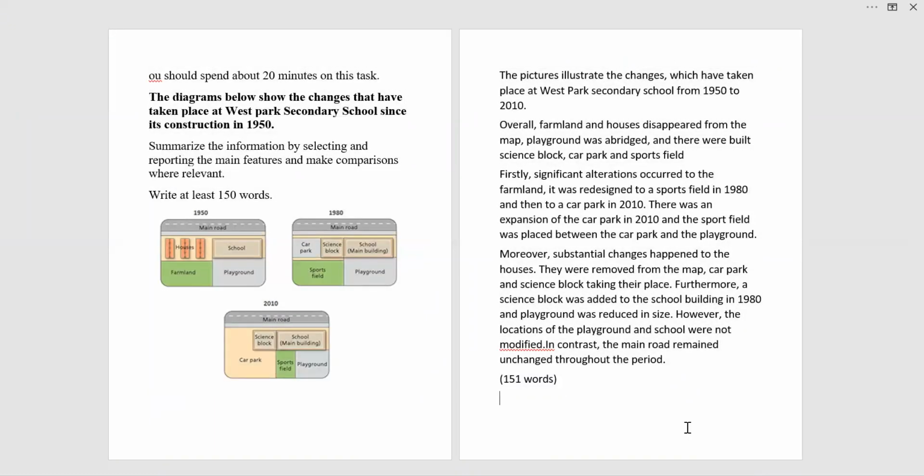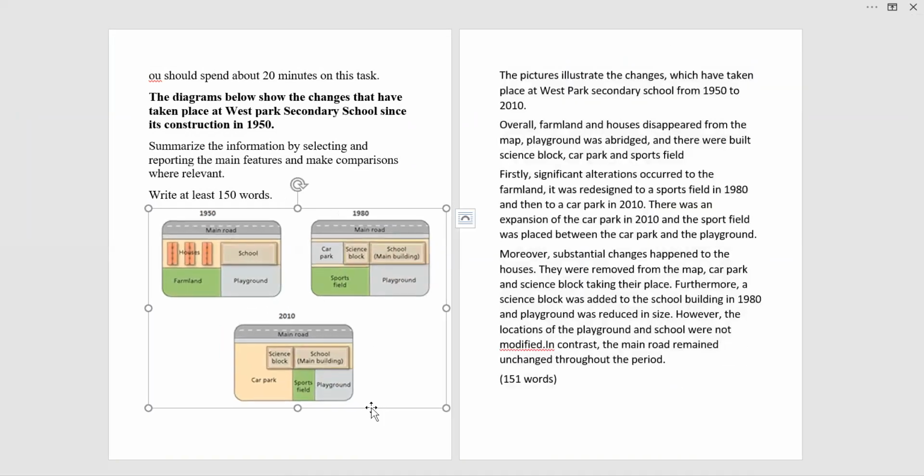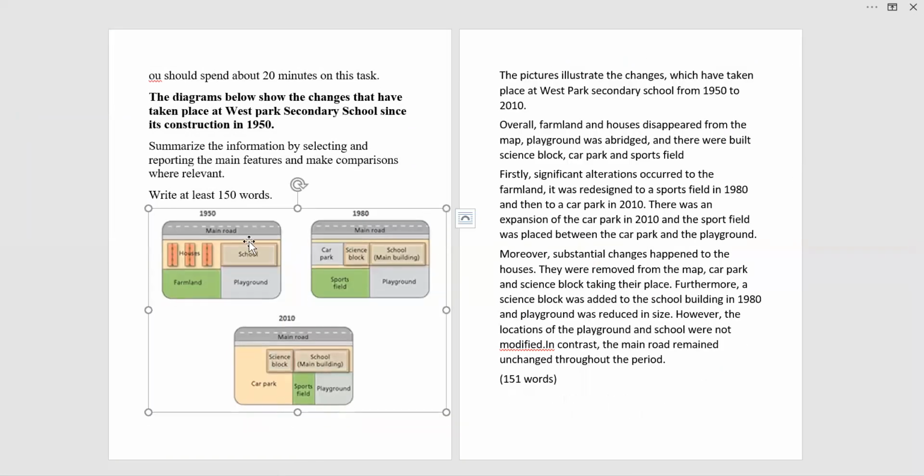Okay, so now this diagram you see here says the main road in 1950, something like that. Just let me improve the font size. Okay, fine. So we have 20 minutes and we have to write 150 words. Now this is exactly 151 words.